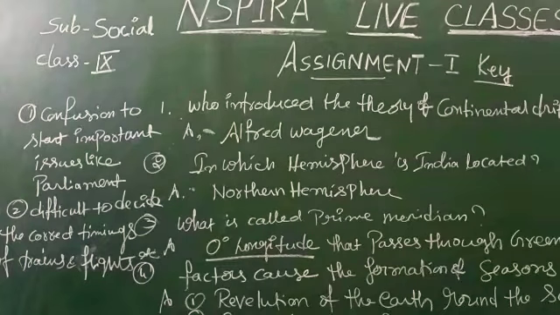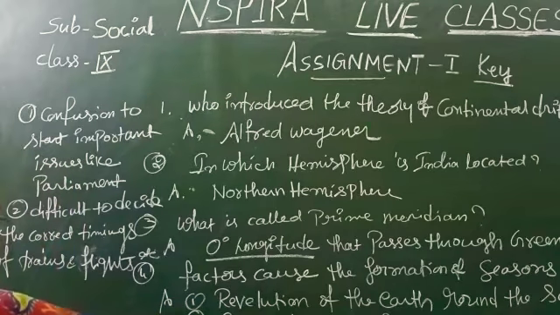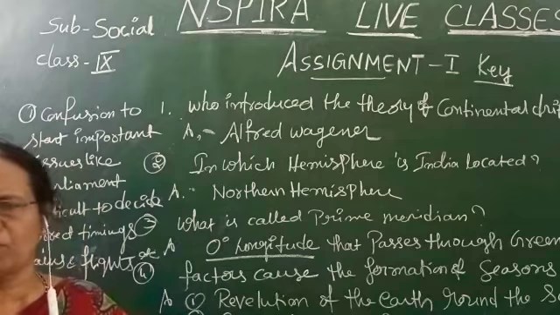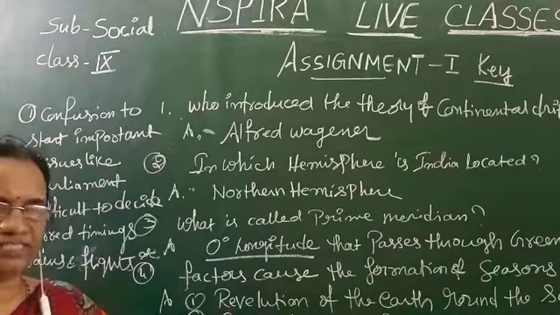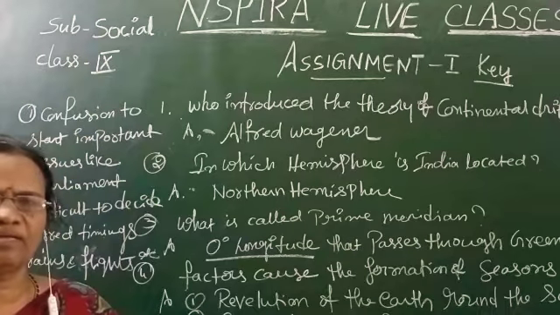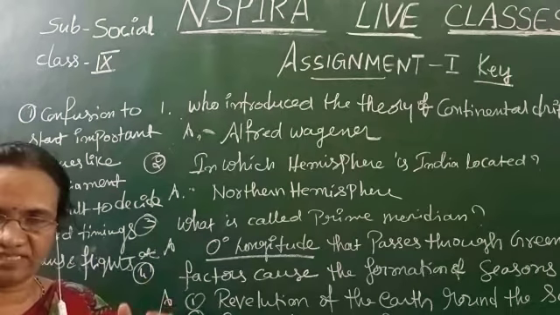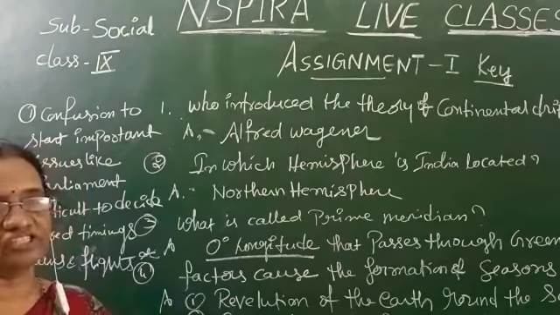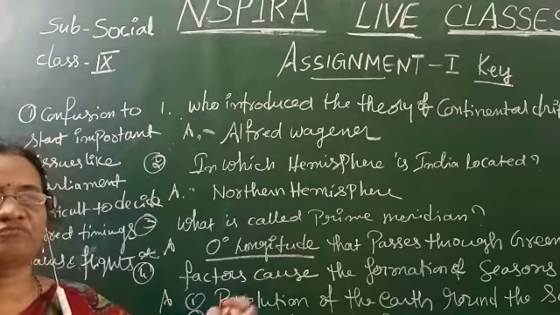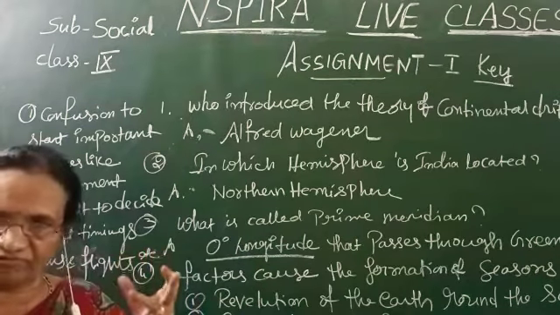Okay, next question. If every state follows its local time, then what problems will arise? Already we discussed in the class. There are many problems. In some places it is 7 o'clock, in some places it is 8, for some people it is 9 o'clock. There are a lot of problems we will face, children, for the timings of sessions like parliament, or if you want to travel, in the timings of trains or flights.